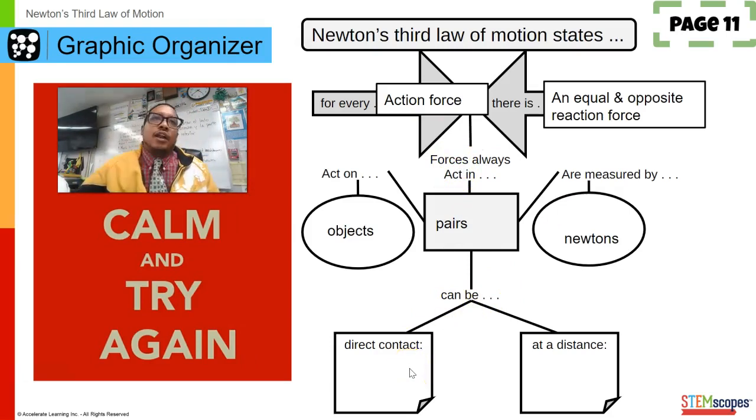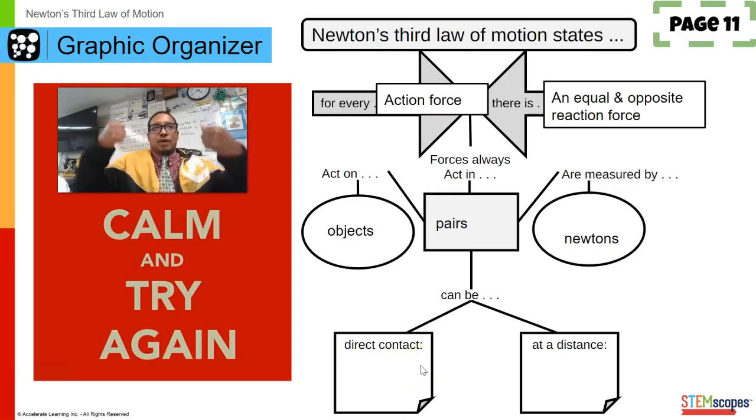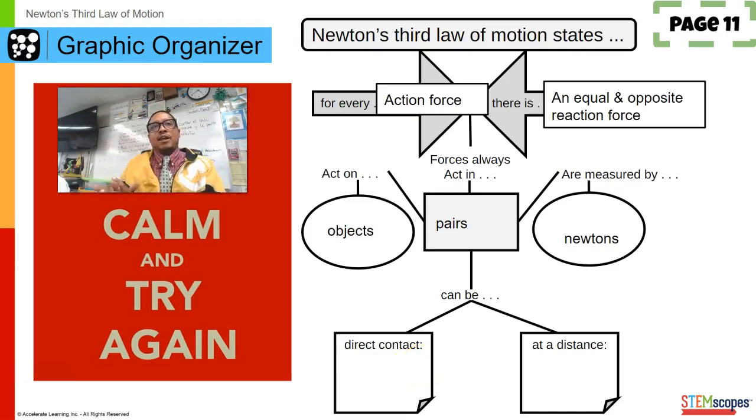What kind of forces have direct contact? That means a collision. We just talked about that on the last one, a collision. And then at a distance, what kind of forces are at a distance? We just talked about that in this video. So hopefully you can fill those in. Again, this is on page number 11. So pause it if you need to fill this out. If not, Mr. Farr is going to keep moving forward.